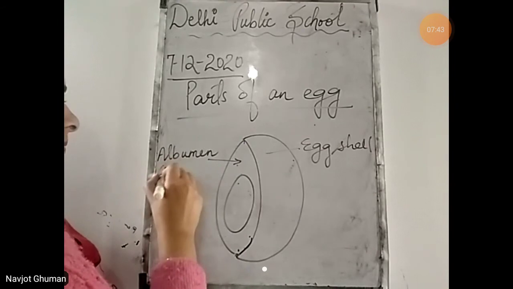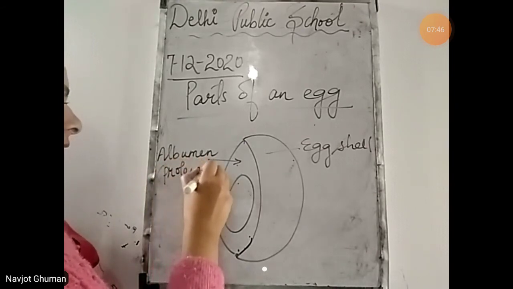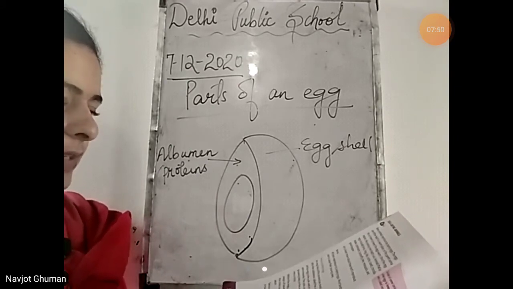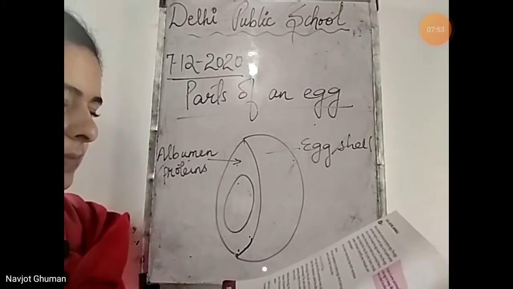It is rich in proteins. बहुत ज़्यादा proteins होते हैं इसमें. That is why doctors recommend to eat it. The yellow inner part of the egg is the yolk, and it is rich in fats, vitamins, and minerals.